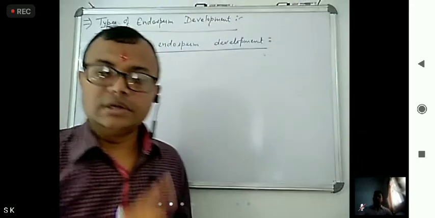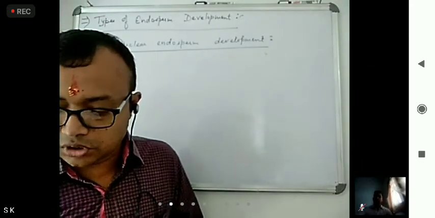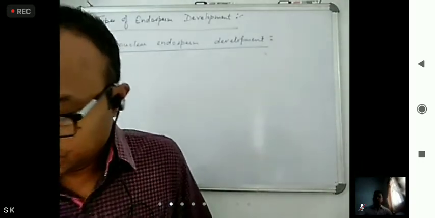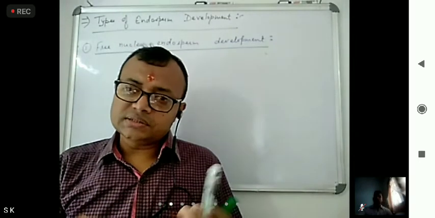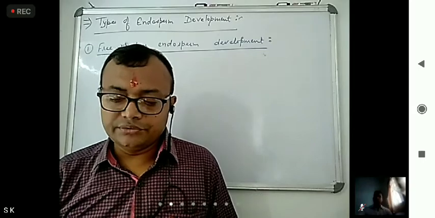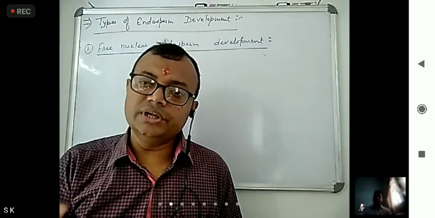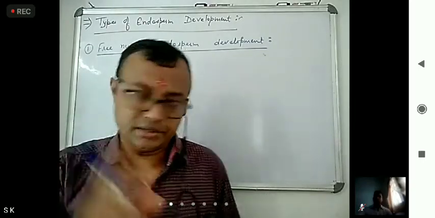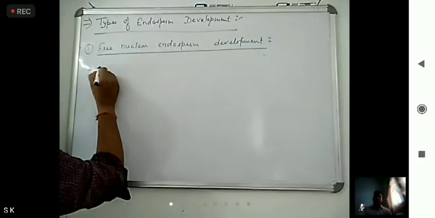The name suggests free nuclear. What happens here?